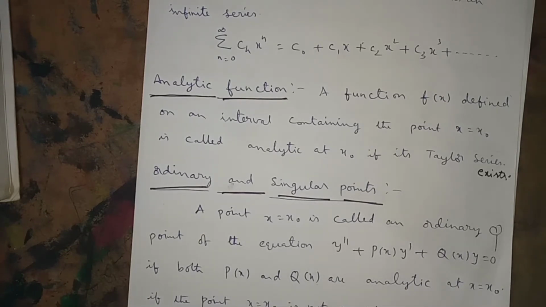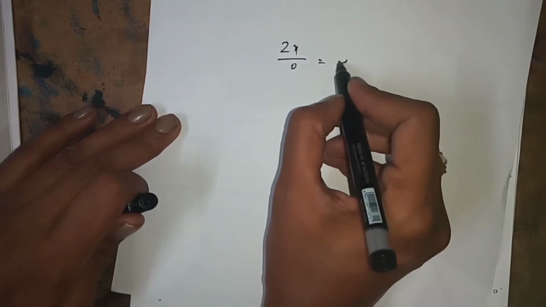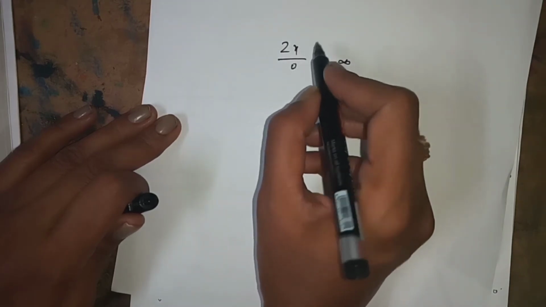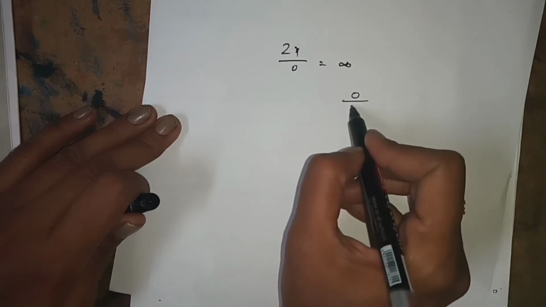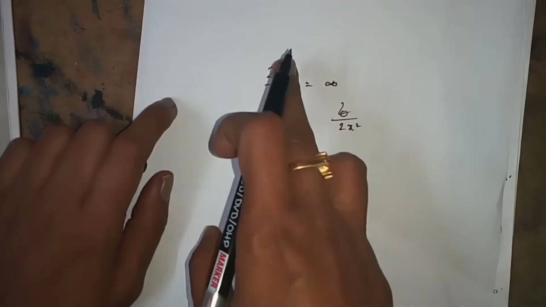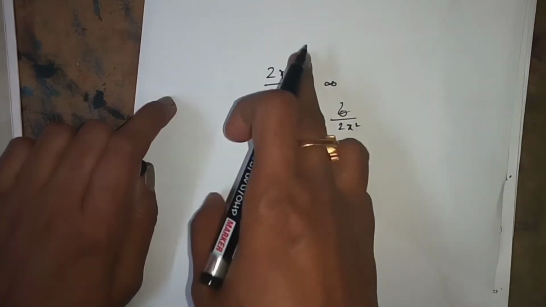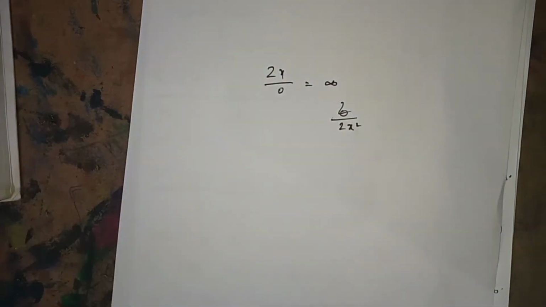When will you say it is defined or undefined? Some value by 0 is equal to infinity. That means this function is undefined. Some value by infinity, some value by 0 is undefined. That means if you get a denominator as 0, then we say that it is undefined. Denominator 0 means you will get infinity. That's why it is undefined.